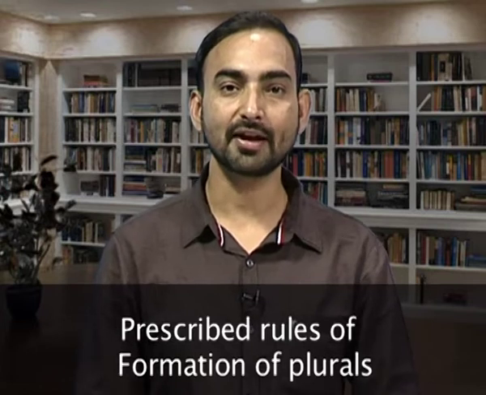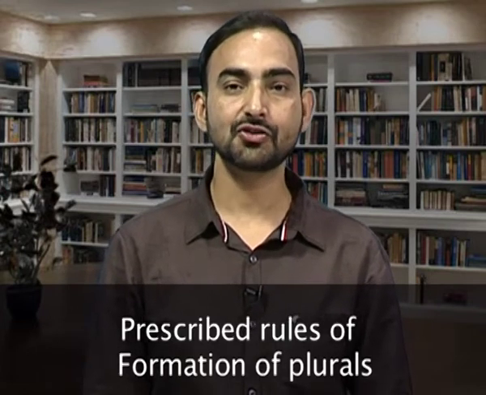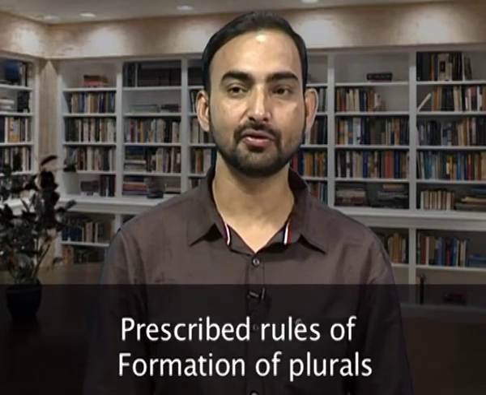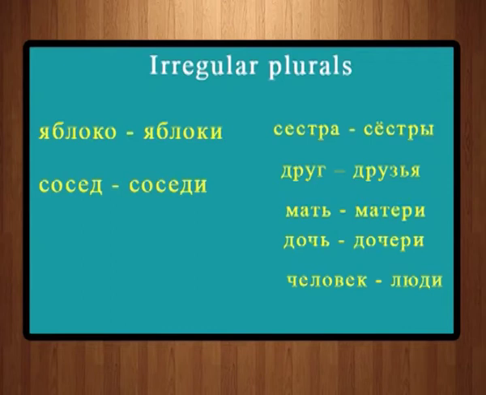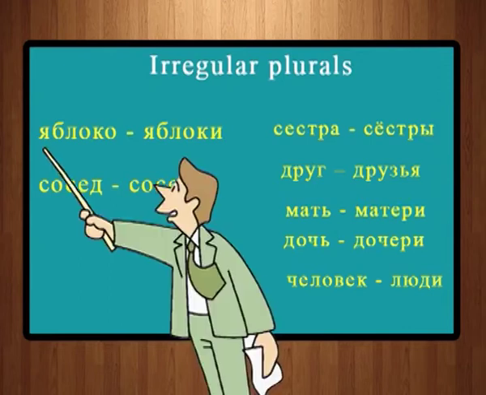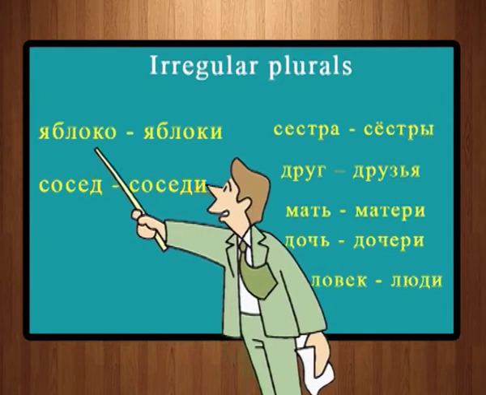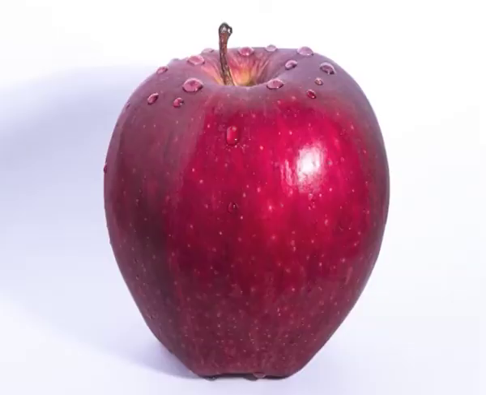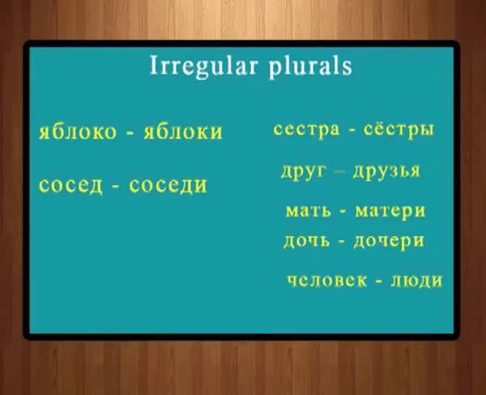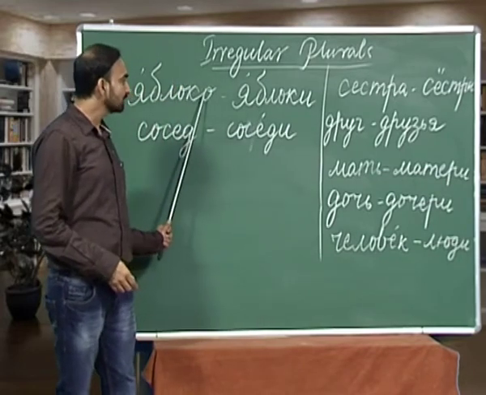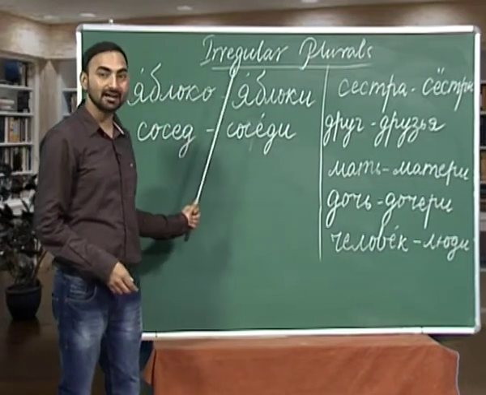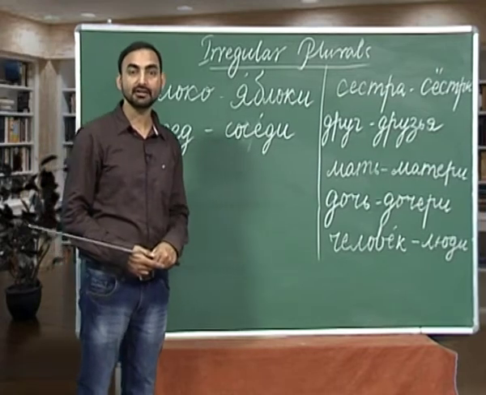There are some more categories of nouns which do not adhere to the prescribed rules of formation of plurals. So, let us see what those nouns are. For example, yablaka. Yablaka is apple. What is the plural of yablaka? Ideally, it should have been yablaka with a ending, just like we do with akno.